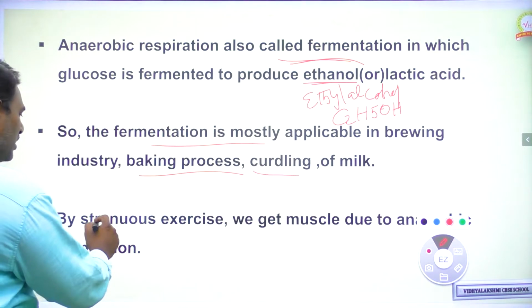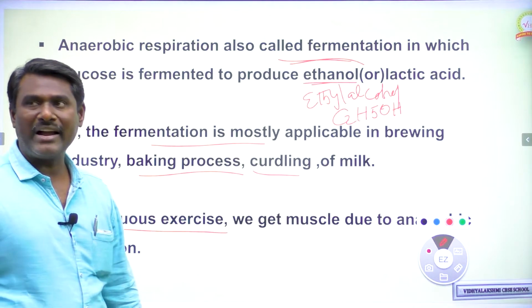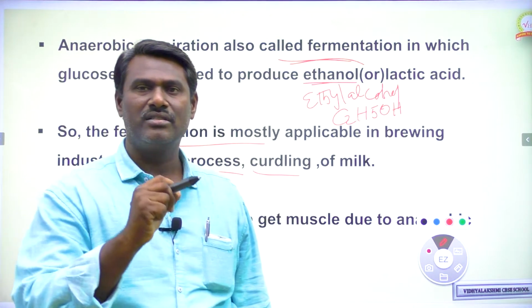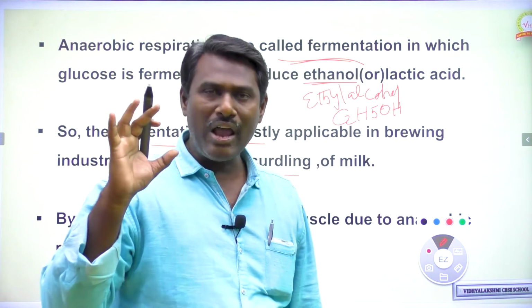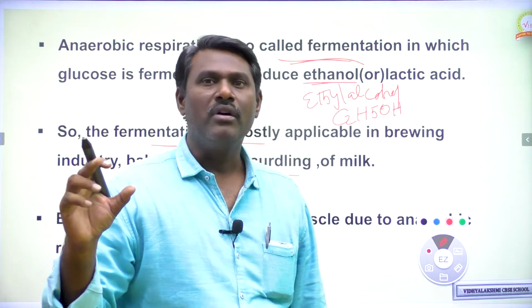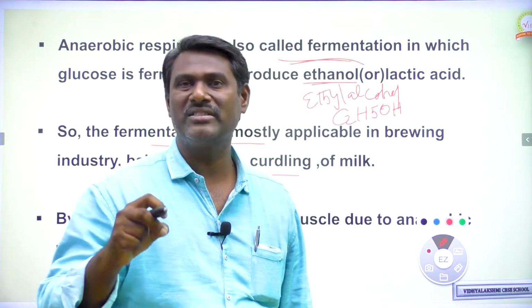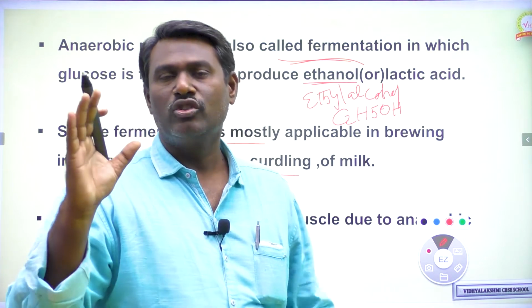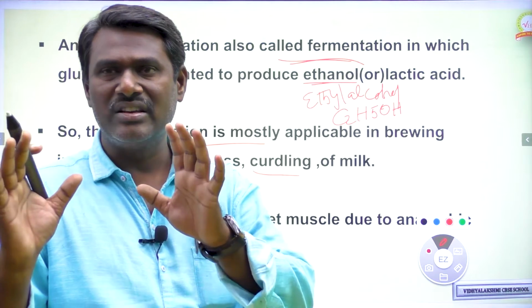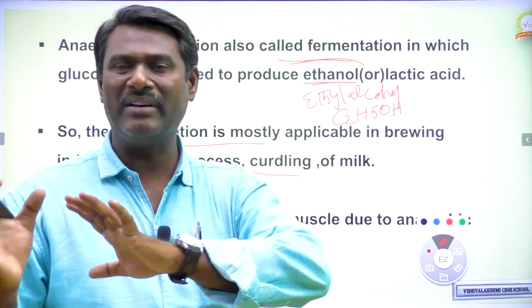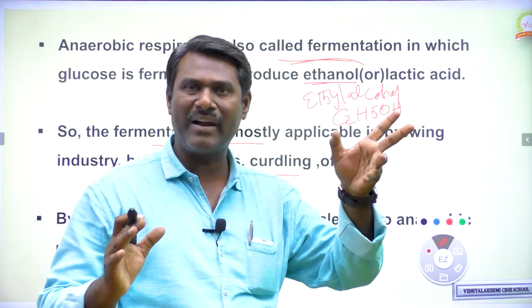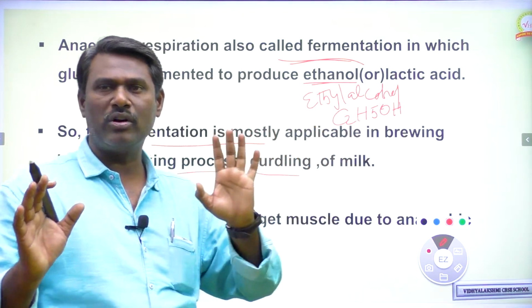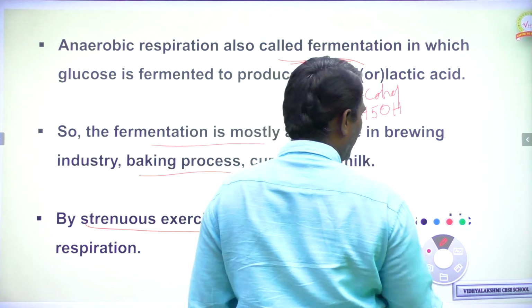Next one, by strenuous exercise, by continuous exercise, we may get muscle pain. Why are we getting muscle pain? Because anaerobic respiration occurs in our muscles. The end product of anaerobic respiration in our muscles is lactic acid, whereas the end product of anaerobic respiration in yeast or some other bacteria is ethyl alcohol. So this is about aerobic and anaerobic respiration.